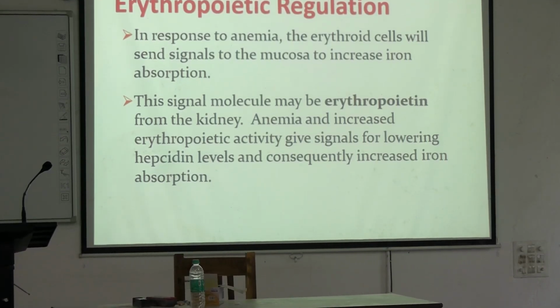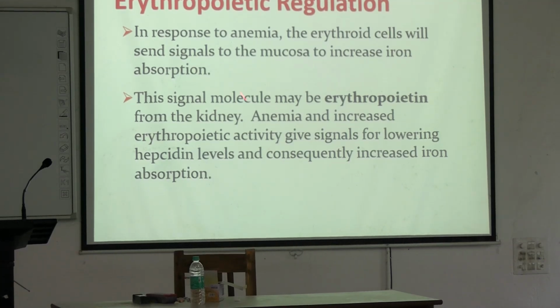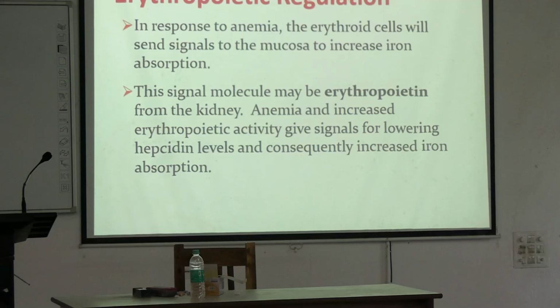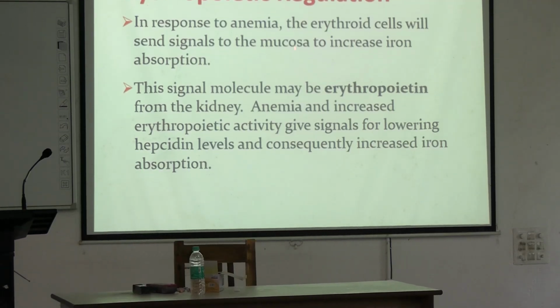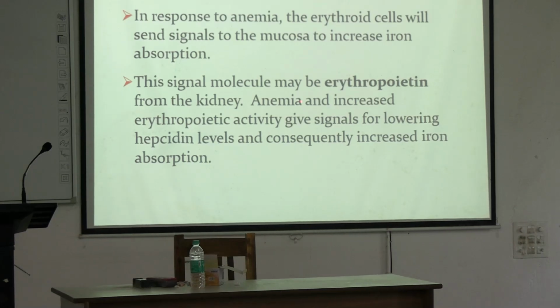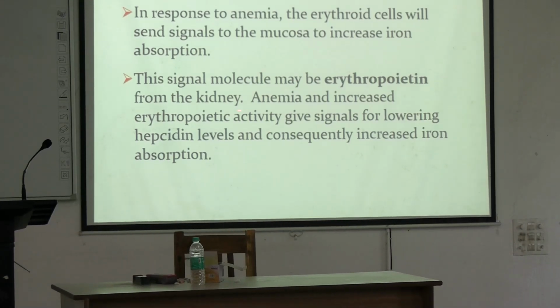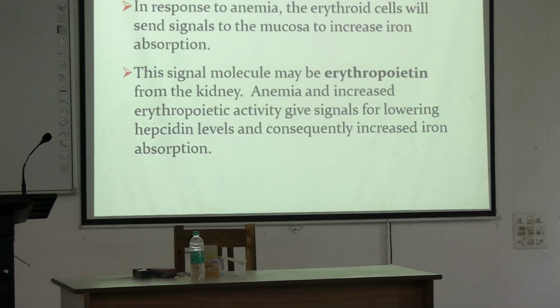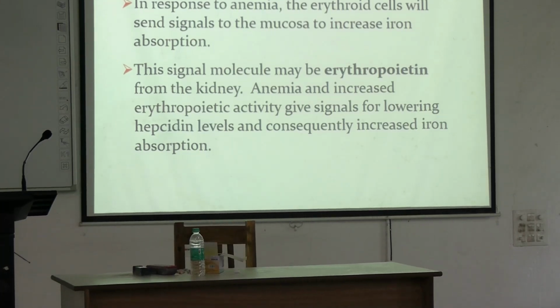So, in anemic condition, our kidneys produce signal molecule that is erythropoietin and they send signal to mucosal cells to increase iron absorption. So, in anemic condition, erythropoietin will lead to increase iron absorption. Clear?